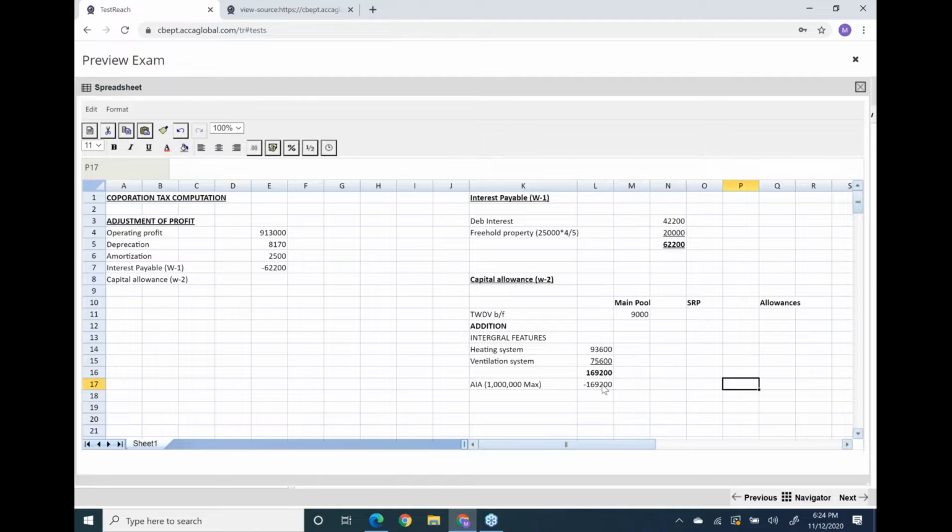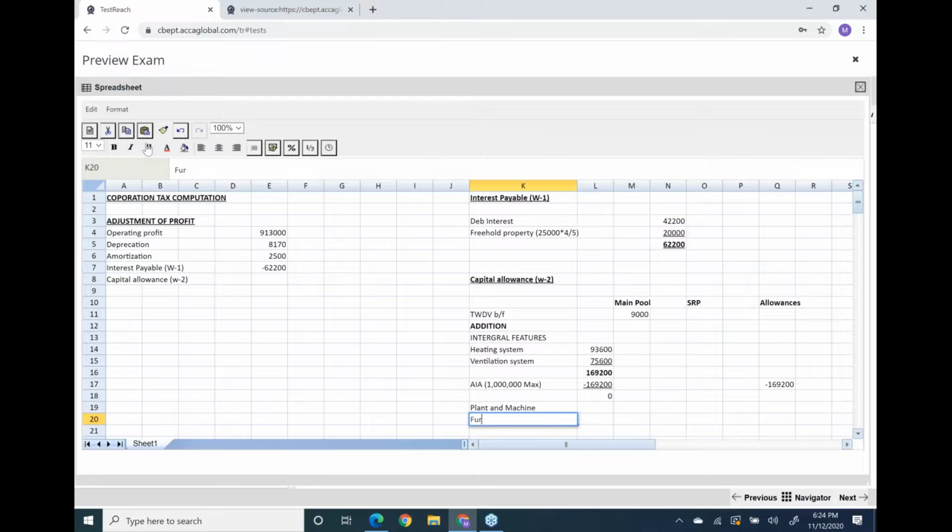Right, now there were a few more additions, and those additions also qualify for AIA. Those were main pool additions, I think furniture and furnishings, and refrigerator and cooker.